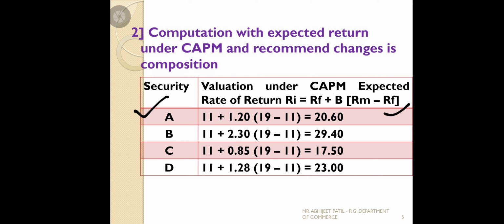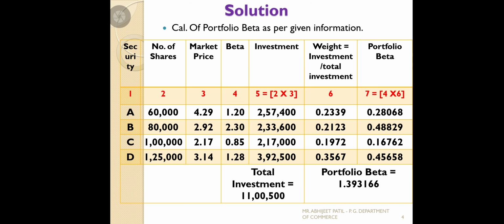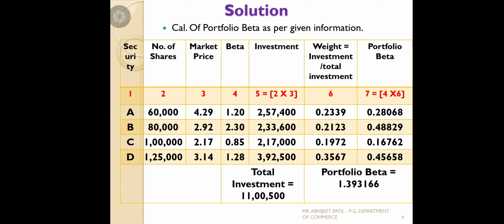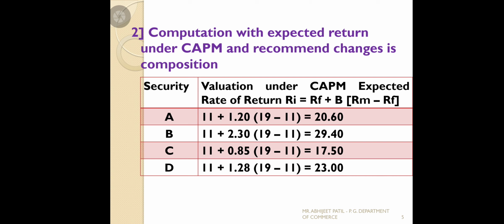The equation is Ri equals Rf plus beta into Rm minus Rf. For security A, the risk-free rate given in the problem is 11, plus beta 1.2. We identify the betas given: 1.2, 2.30, 0.85, 1.28. Market return is 19 and the risk-free rate is 11. Simplify for securities A, B, C, D: 11 plus 1.20 times (19 minus 11) gives 20.60, 29.40, 17.50, 23.